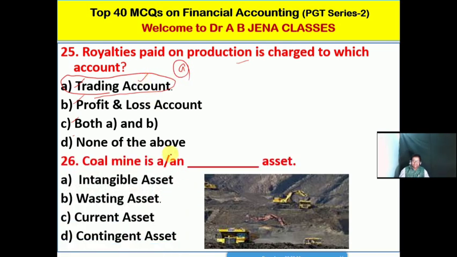So next one is, coal mine is what kind and what type of asset? A, it's intangible asset. B, it's wasting asset. C, it's current assets. D, it's contingent assets. Friends, so B is the right option for this MCQ. Coal mine is a wasting asset. So in the long run, whatever coal is in the mines will be exhausted or finished. So that's why it's a wasting asset.